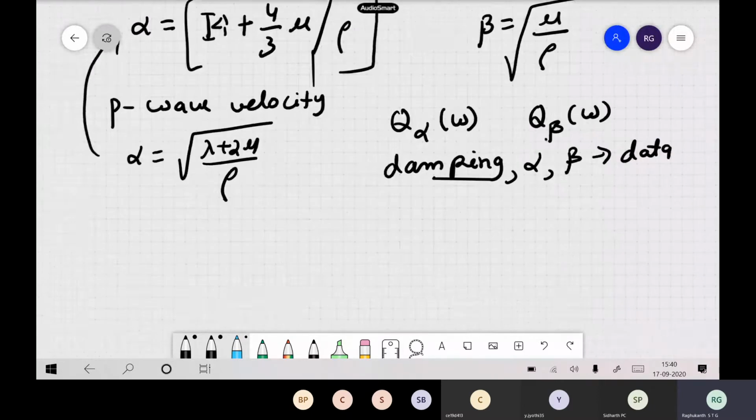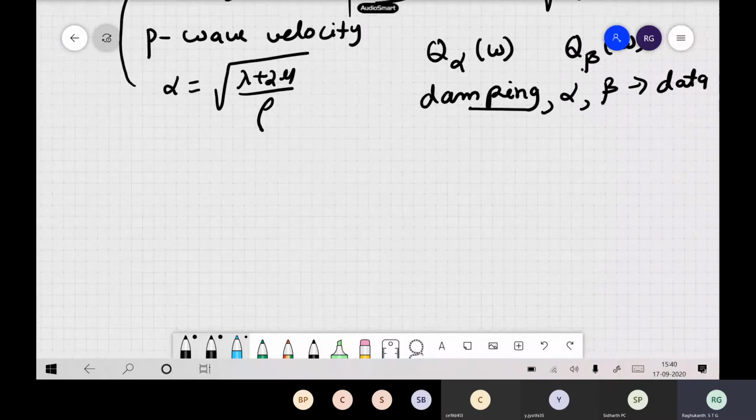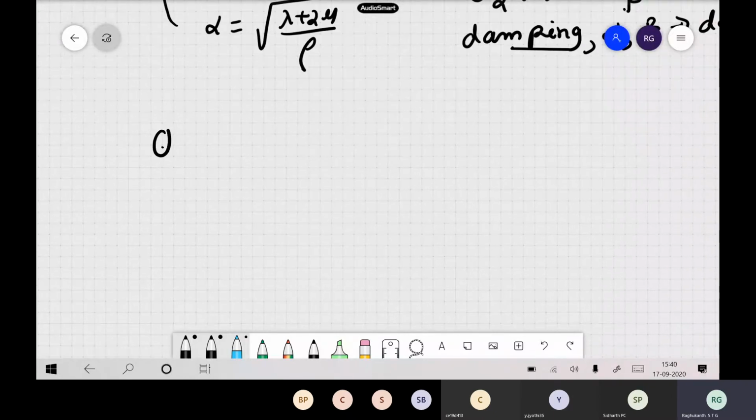Now this has to be estimated. So for that we can estimate from these expressions, that is Q inverse. Some gamma, if you take, gamma can be p wave or it can be s wave itself.